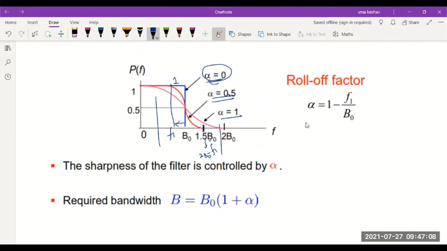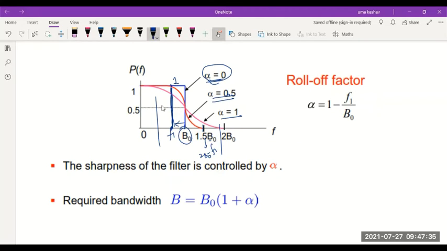And how do we define this roll-off factor alpha? It is given by the equation 1 minus F1 by B0. So F1 is this point. B0 is here where the rectangular pulse would have reached 0. So 1 minus F1 by B0 defines the roll-off rate or the roll-off factor alpha.